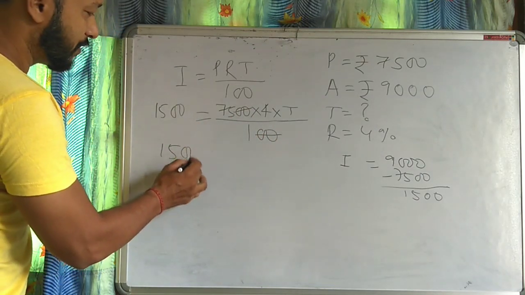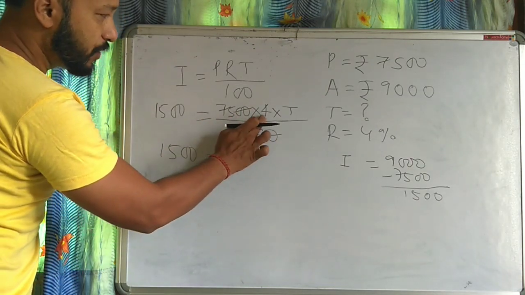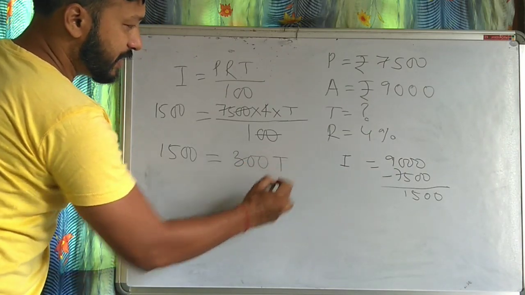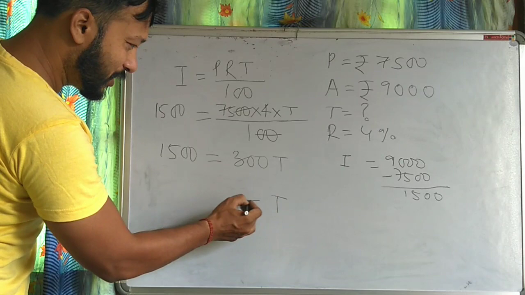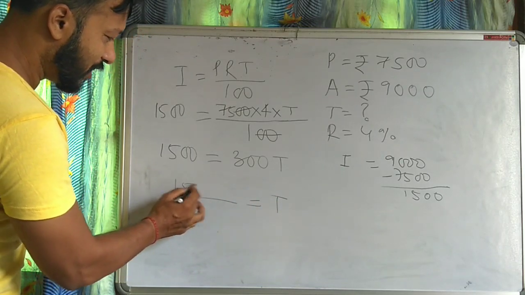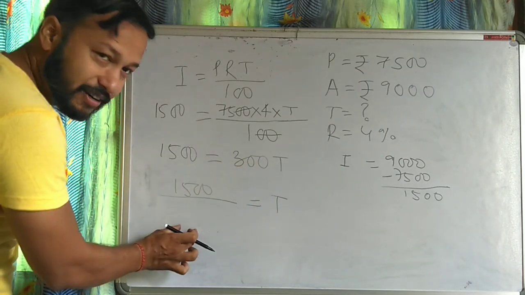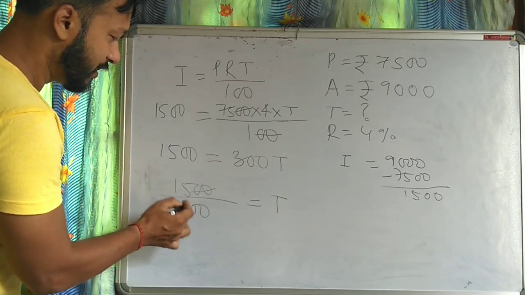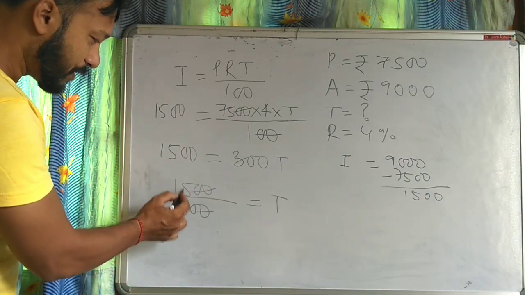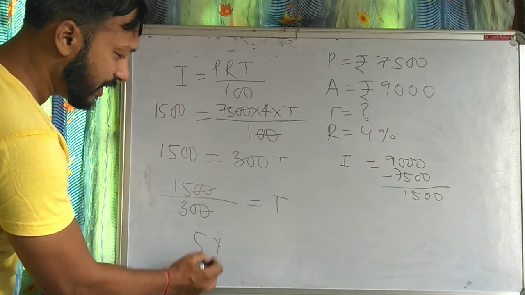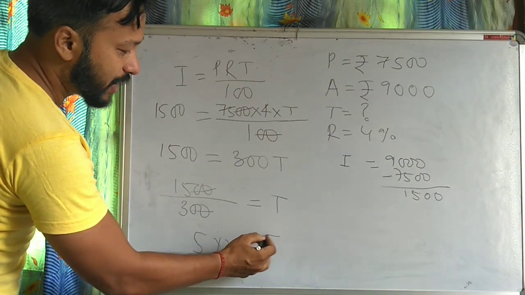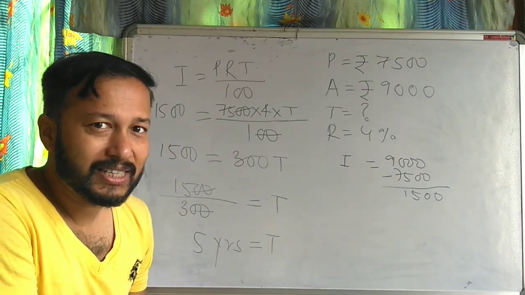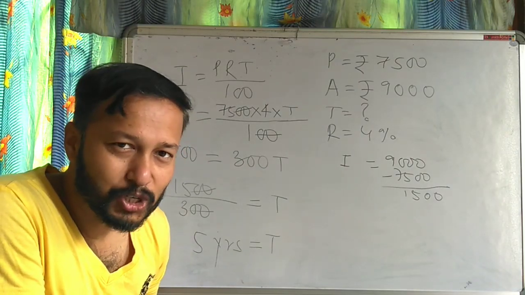So 1500, 75 into 4, 300 T. So T equal to 1500 by this 300. 00 cancelled. 15 by 3 is 5 years equal to time. So what is the time required? 5 years. Let us move to our next question.